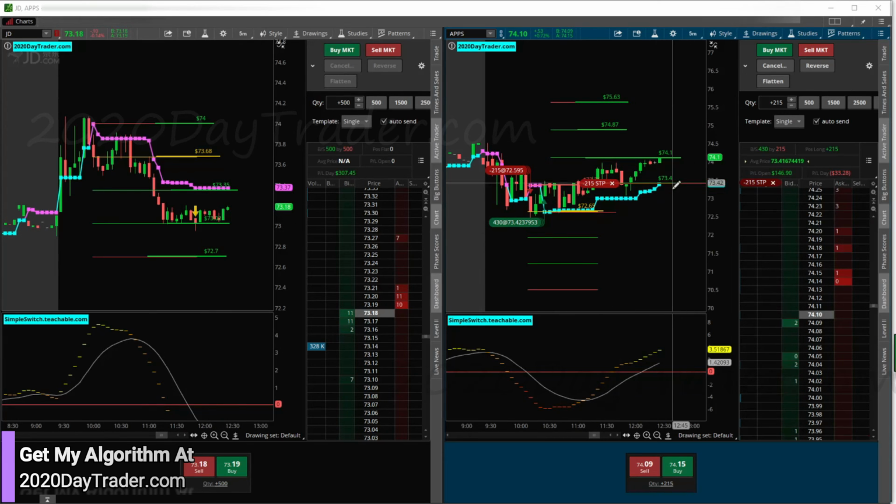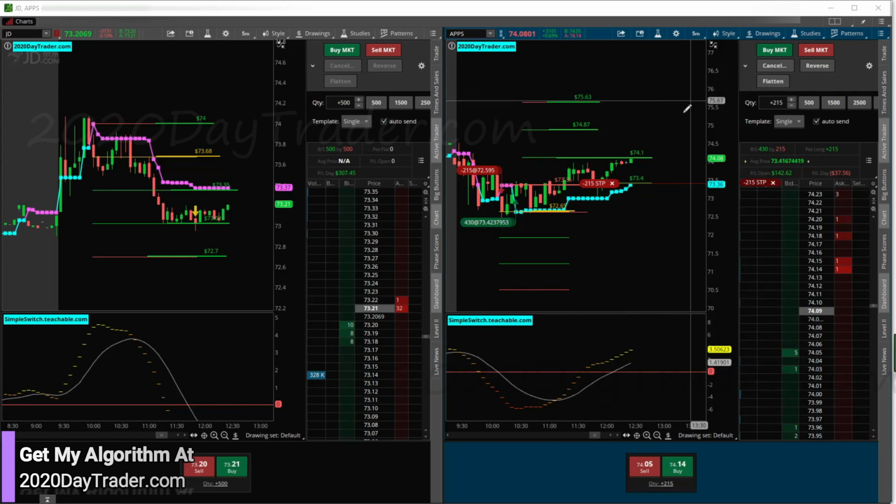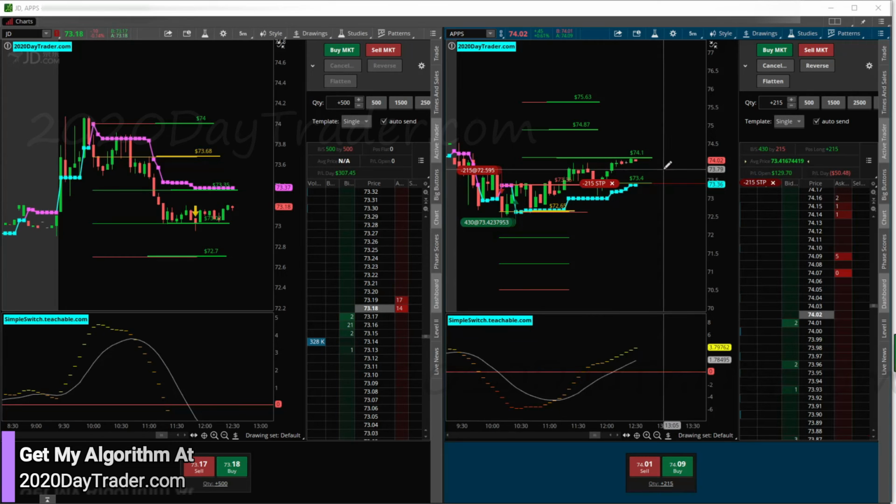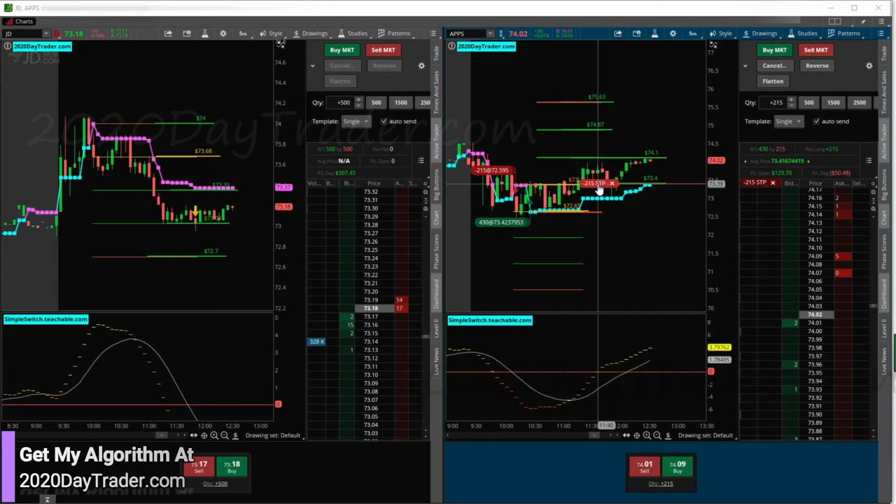Come on, APPS. Boost strong through there. So we got 15 seconds left for this candle to close. Man, if this doesn't get through here, this could be sideways to down. Come on. 5 seconds. All right, so now I am tempted to move my stop up to here so I can have a nice green day.